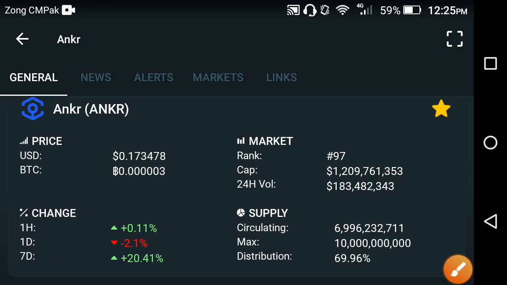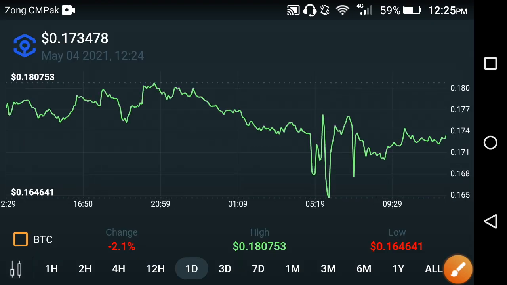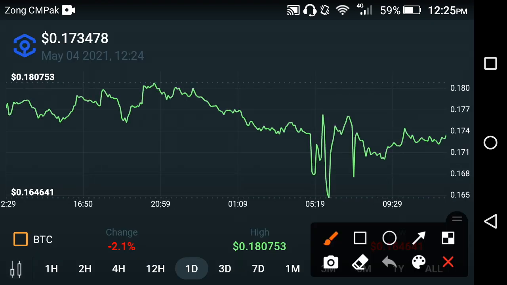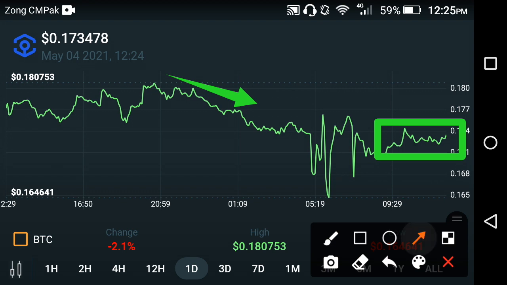For more details, let's see the price prediction chart of Ankr coin, friends. As you can see here, a fall occurred in Ankr coin, but I think it's a smaller fall as compared to Cardano, as compared to XRP and Dogecoin. It is a smaller fall in the Ankr coin, so don't worry about this. And if you look at the current condition of the Ankr coin, I think it's time to make a move upward, friends. As you can see here, now it is taking a jump, friends.